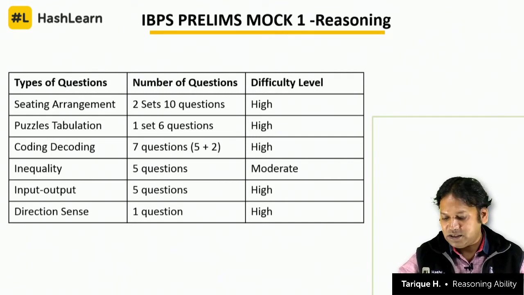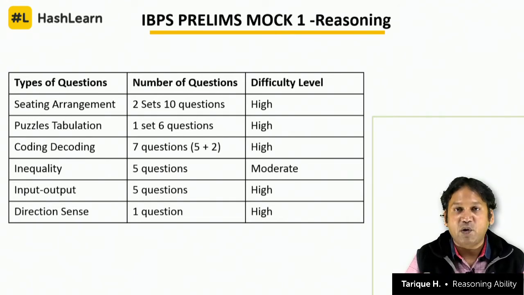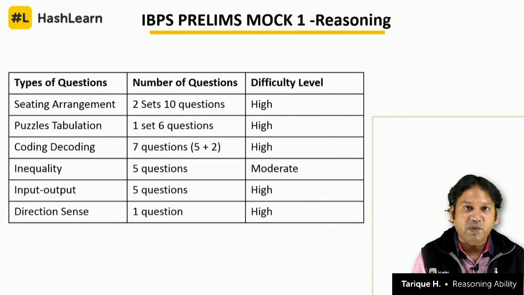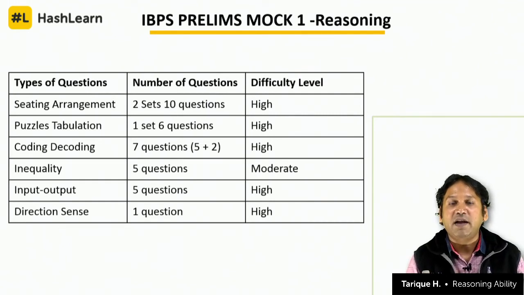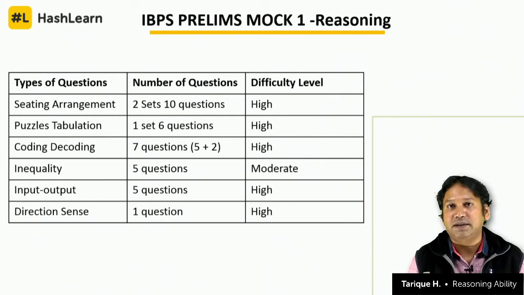Now why do we say that? Because sometimes you will see that there are 5 questions on syllogism that a person got in one particular session of the examination, while students taking the other session did not have any questions from syllogism or inequality. So we know that there are some question types which keep coming on and off, but some types which are constant. So what is constant? Puzzles are constant.